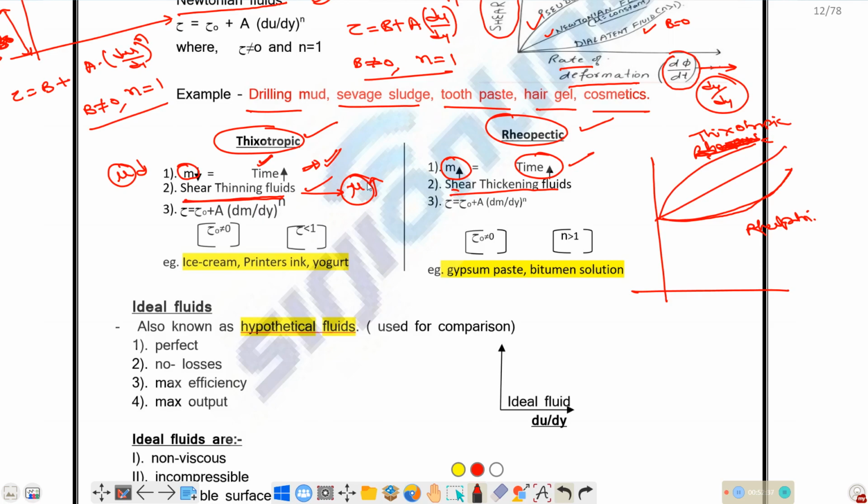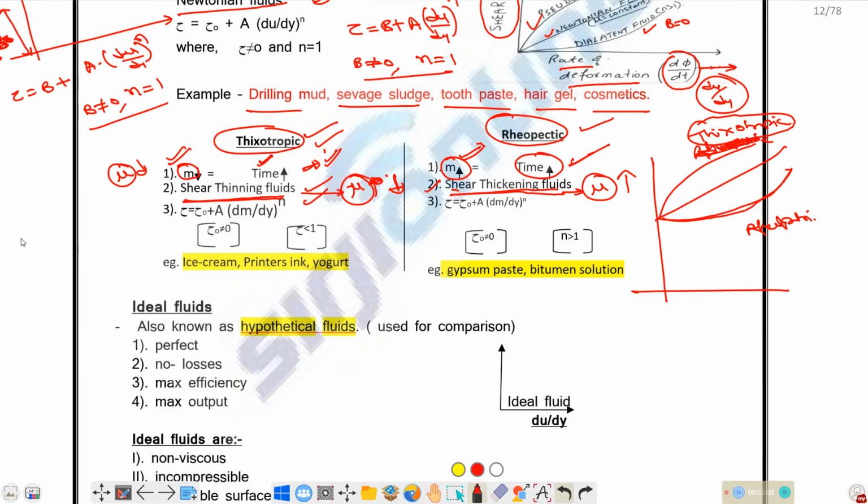Here this is decreasing. We are talking about thixotropic, that is a slope decreasing curve, so the apparent viscosity will decrease. In case of the other, the slope is increasing, that is apparent viscosity is increasing, so we name it as a shear thinning fluid. With respect to time, the apparent viscosity will increase, or you can say that viscosity of the fluid will increase. With respect to time, the viscosity of fluid will decrease. So shear thinning fluid, shear thickening fluid.